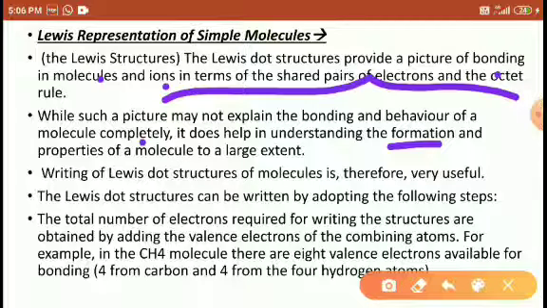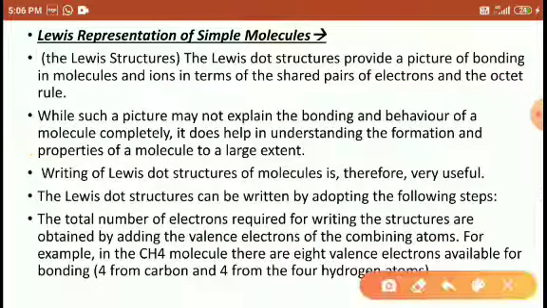Right. So there are some useful rules, the steps adopted to write the Lewis dot structure. For example, for writing the structure, add the valence electrons of the combined atoms.